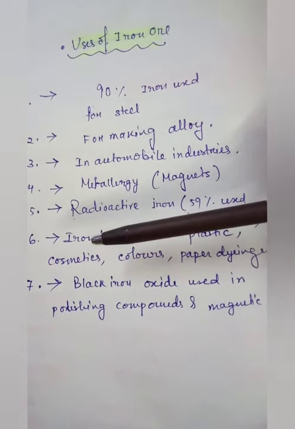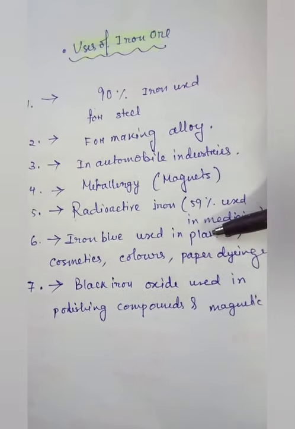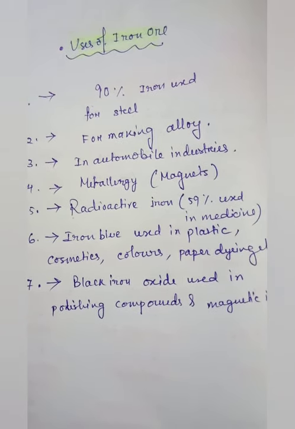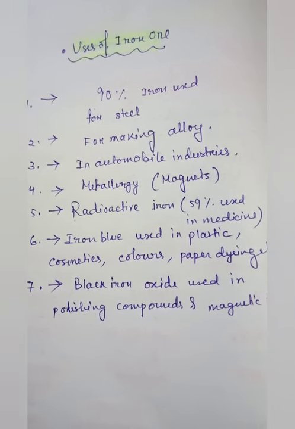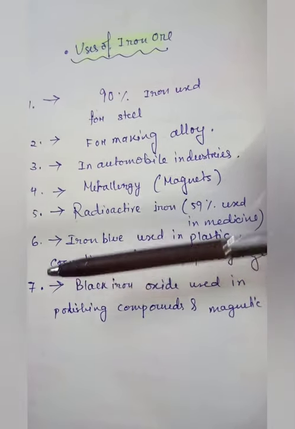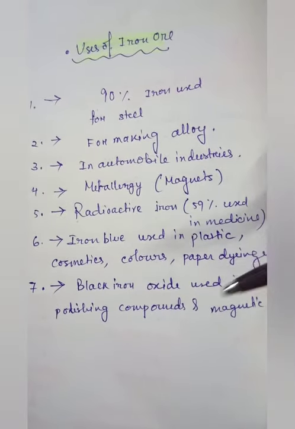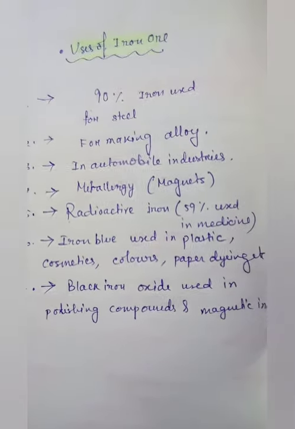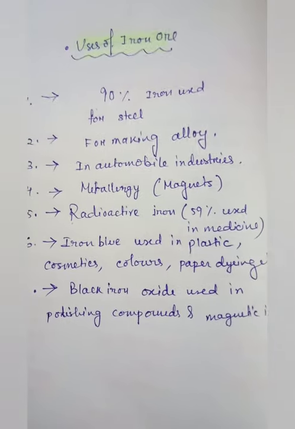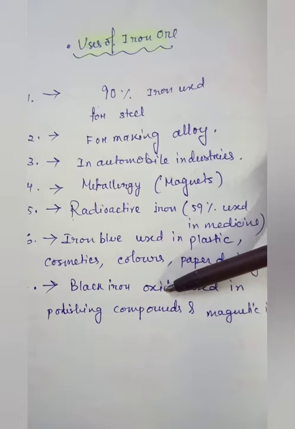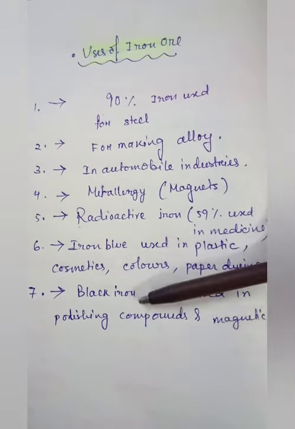Number 6, iron blue, which is used for plastic and cosmetic colors, paper dyeing, and many other purposes like laundry blue, baked enamels. Number 7, black iron oxide, used in polishing compounds, magnetic inks, and many other purposes like metallurgy and medicinal pigment.